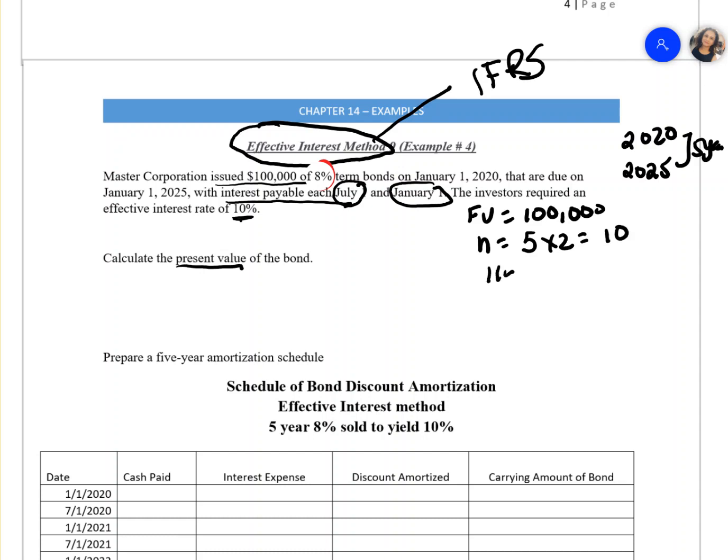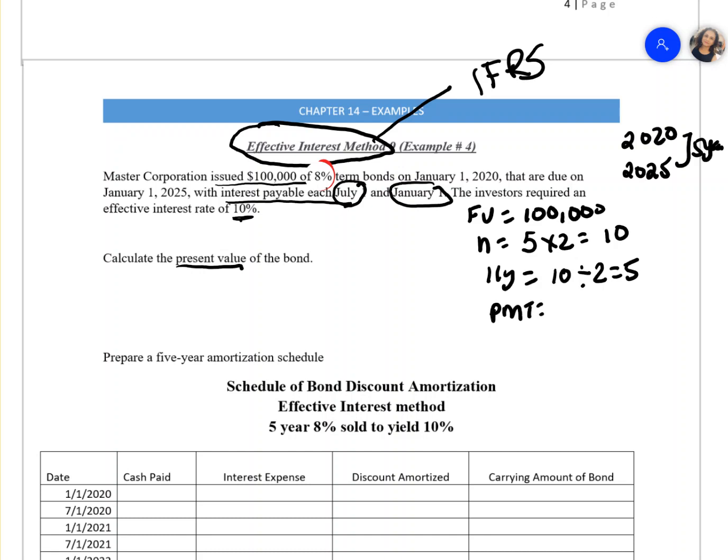Your I/Y is your market rate of 10, divided by 2, which is going to be 5. You can convert your calculator into semi-annual rates, or you can just put it into your calculator the way I'm showing you. I prefer to do it this way because some examples are annual rates, some are semi-annual rates, so you don't want to go back and forth and make a mistake with the question. So keep your calculator at the annual rate and convert your rate and your N manually, and then insert it into your calculator to make your life a little bit easier.